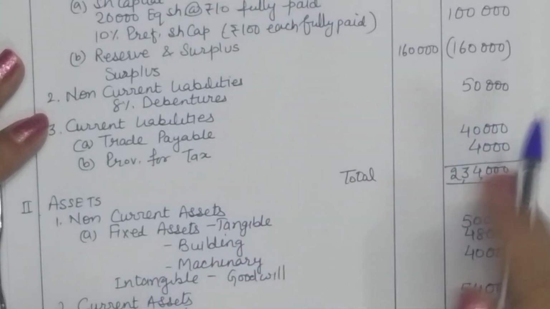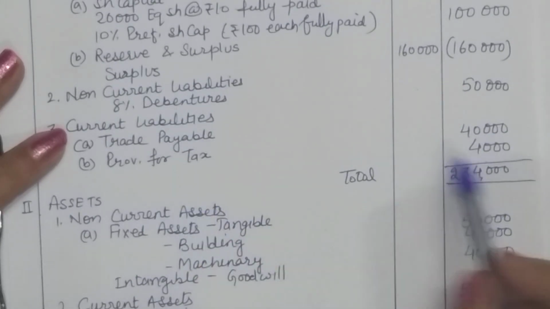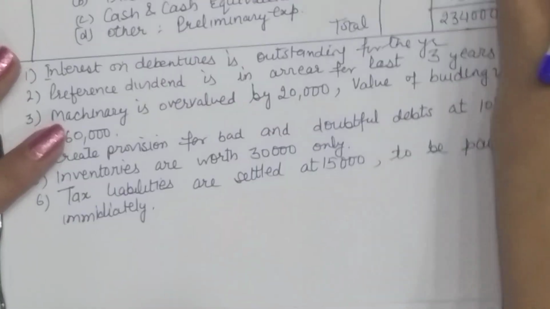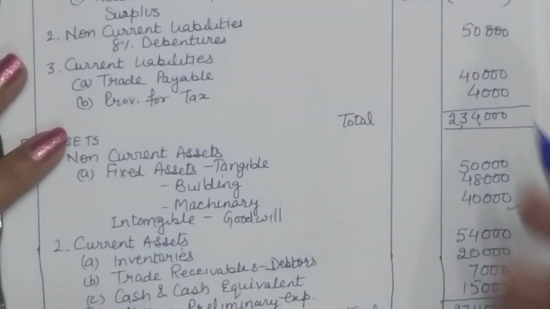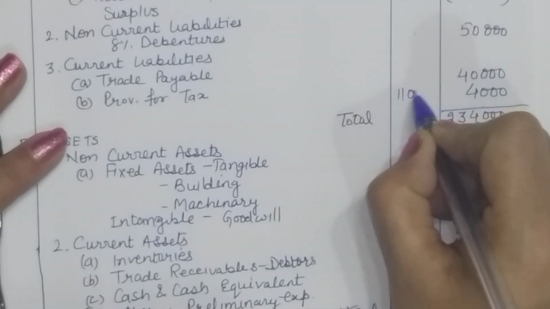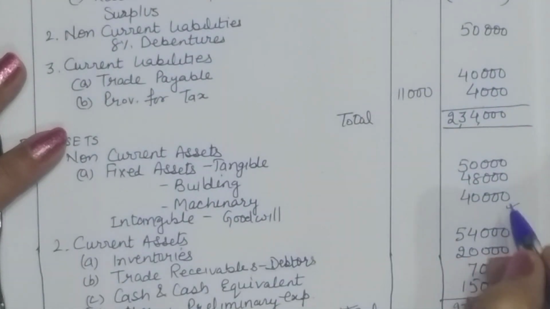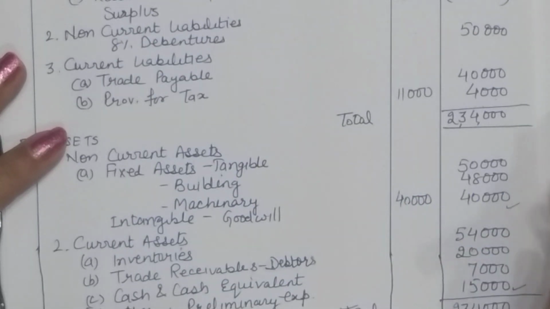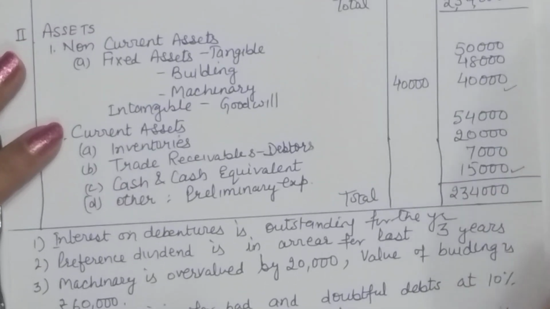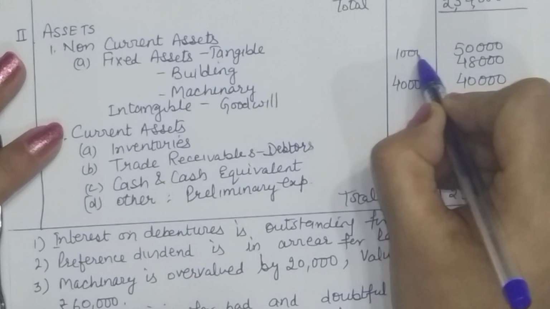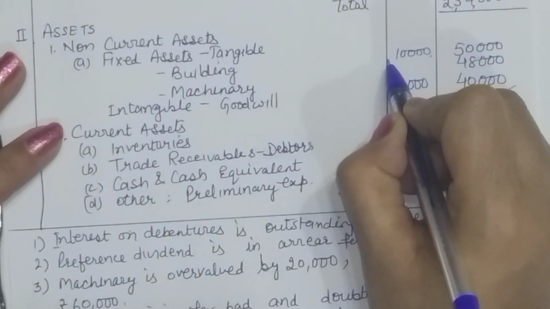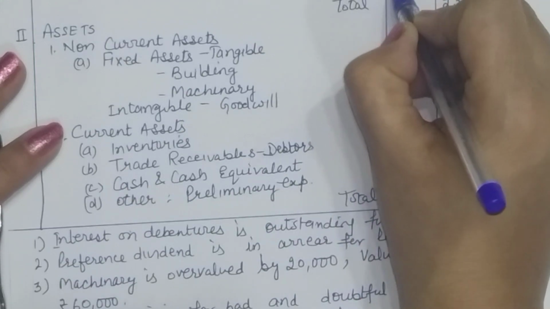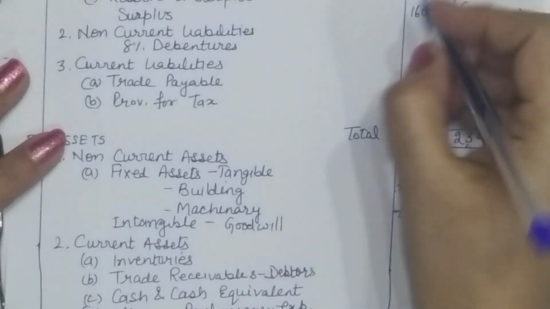Then you have trade payable, no changes intended here, but provision for tax is 4,000, but the liability settled is 15,000. So if we want to account for this, we have a loss here of 11,000. Your goodwill is a total loss because there is no value given to us. Now regarding building, of course you have a gain because its value is plus 10, that is 60,000.